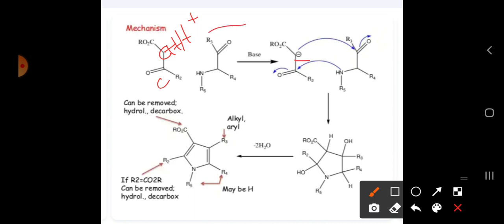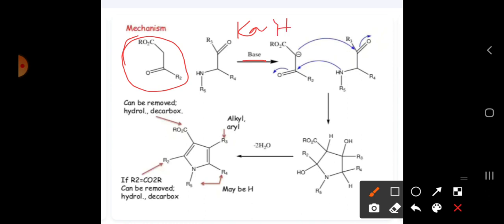Then you are going to add this molecule to this negative charge. Wherever you are turning the bond, what are you going to get? Negative charge here, positive charge here. This positive will come and add here. So this is the molecule we have got. Observe clearly, once again I am saying. We have taken a dicarbonyl compound, the hydroxyl compound is removed. Here a rearrangement happens. When you add a base like KOH or NaOH, there will be H plus loss, which means minus H2O is lost.